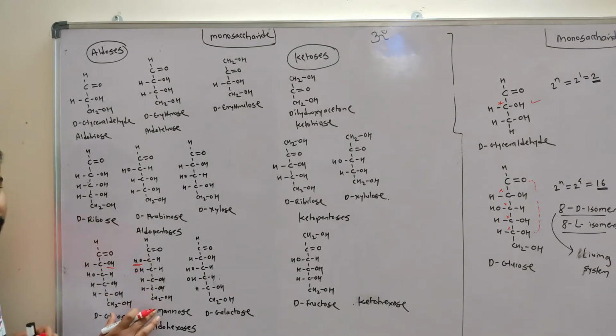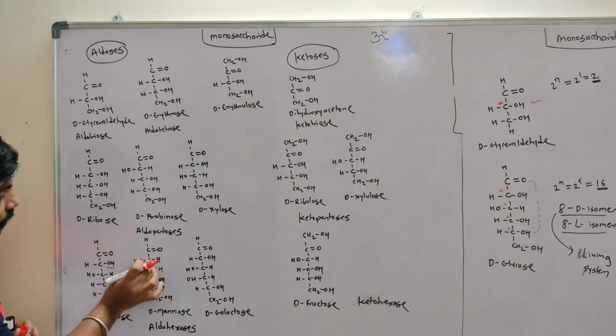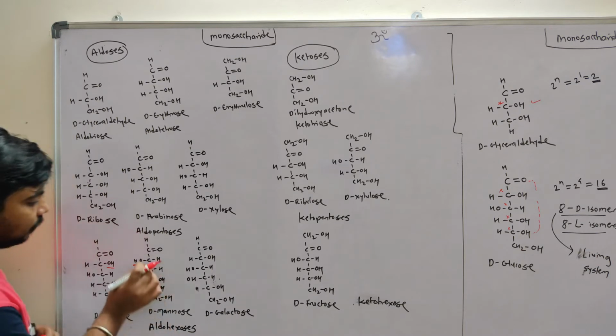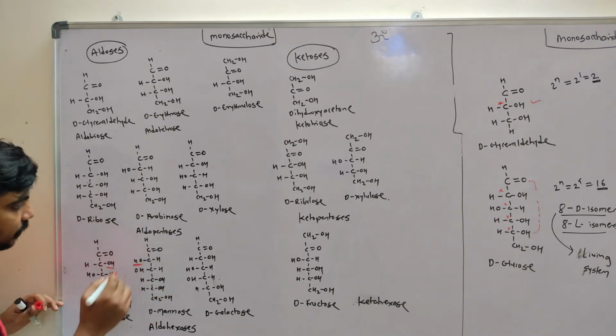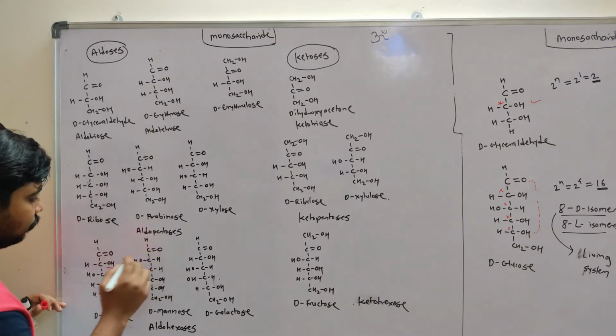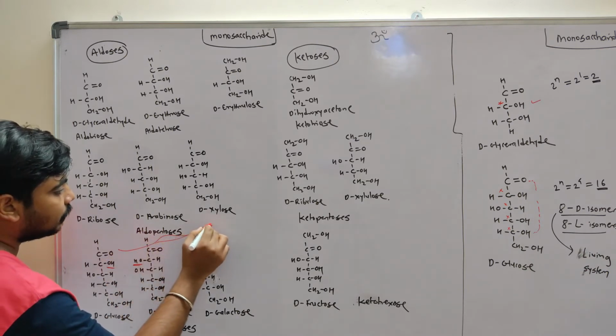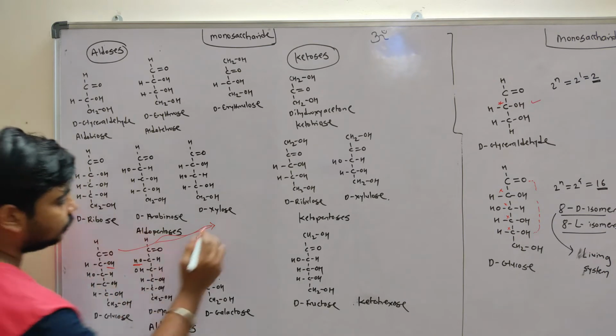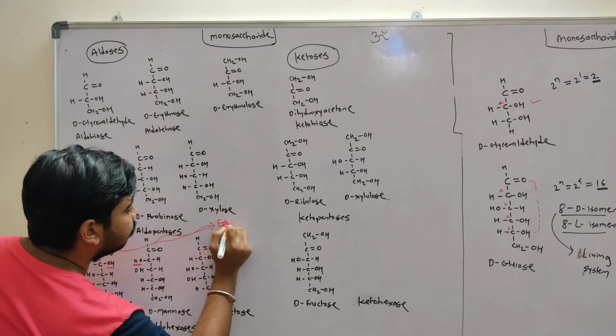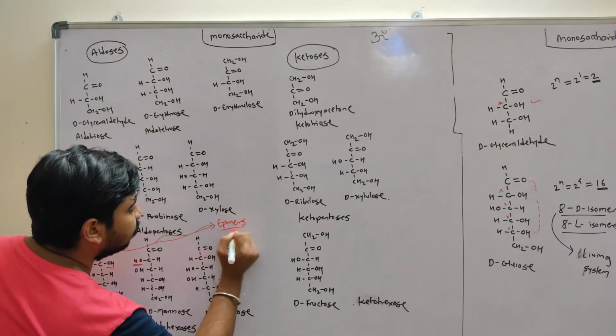Such stereoisomers which differ only in the configuration around one carbon are called epimers. So these two structures, glucose and mannose, are epimers of each other.